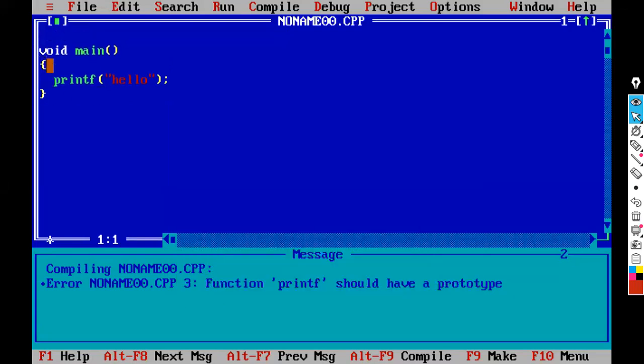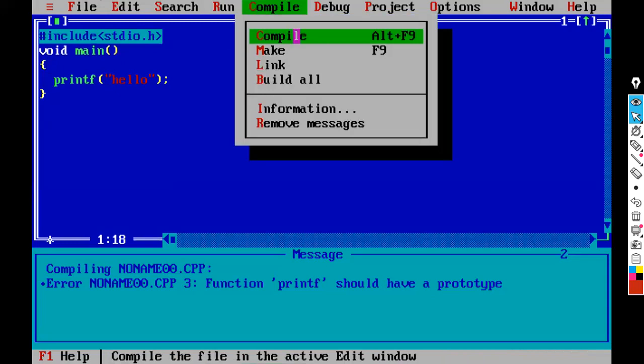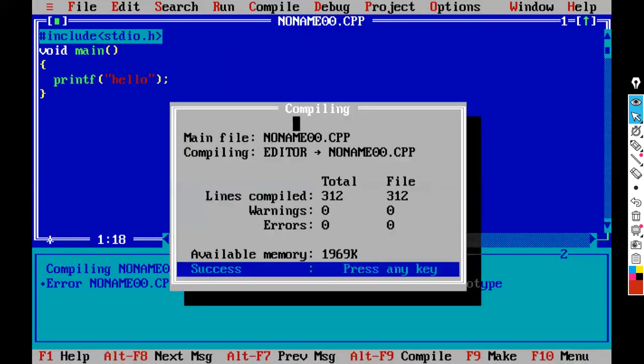After typing #include <stdio.h>, observe carefully here in the compile menu, compile option. I'm selecting it, and it is showing 312. Observe here. We have written just 4 lines of code. Where did the remaining 308 lines of code come from? From stdio.h. The stdio.h header file has 308 lines of code that is attached here.